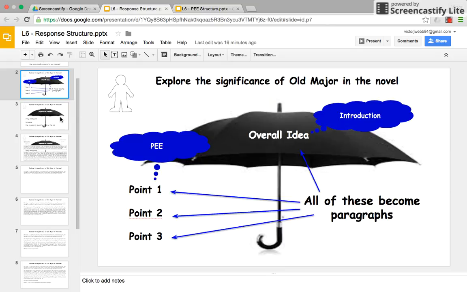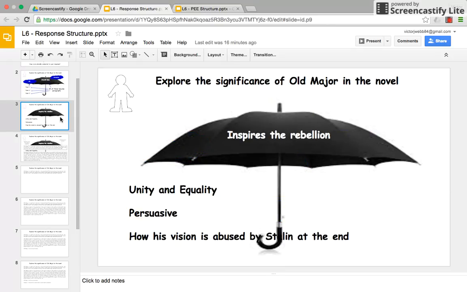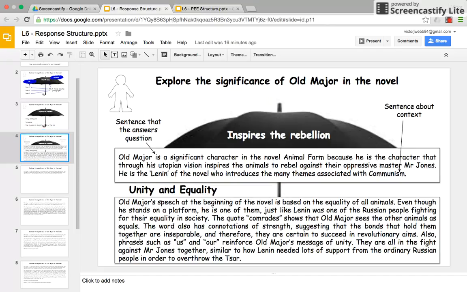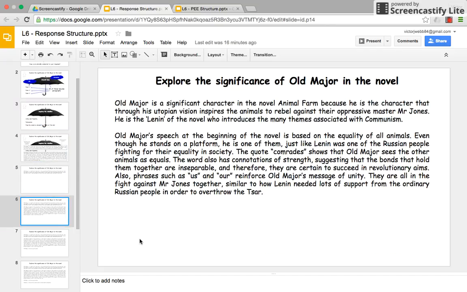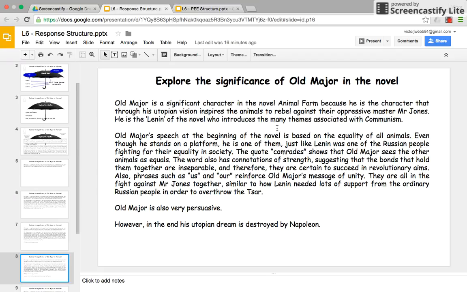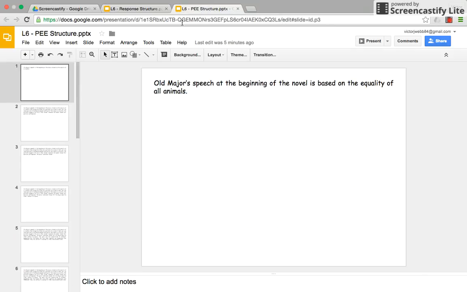So essentially, again, we've looked at this in the previous video. I have my overall idea that Old Major inspires the rebellion, and these are 3 ways that he does that. Essentially, the overall structure of your essay will look something like this: introduction paragraph, 3 PE paragraphs. This video is all about, now we know the overall structure, how do I write my PE paragraph or my analysis?